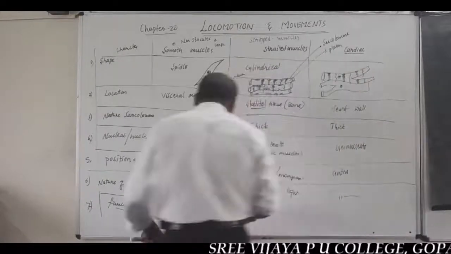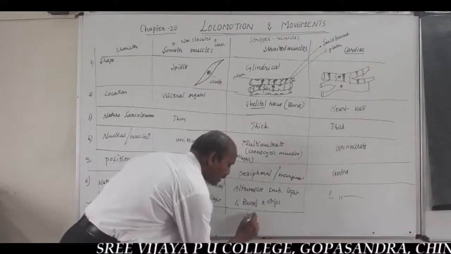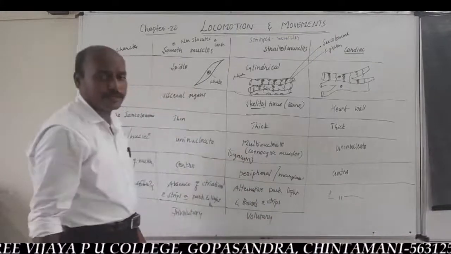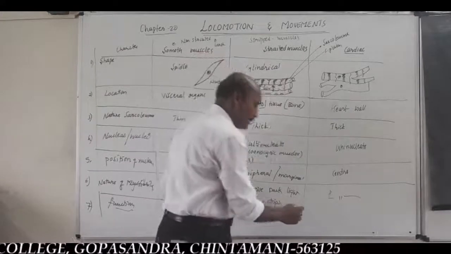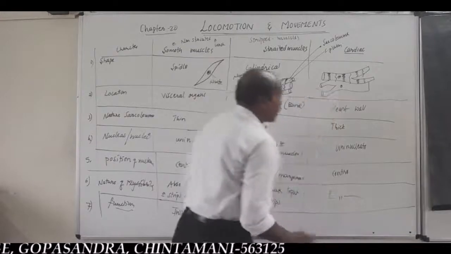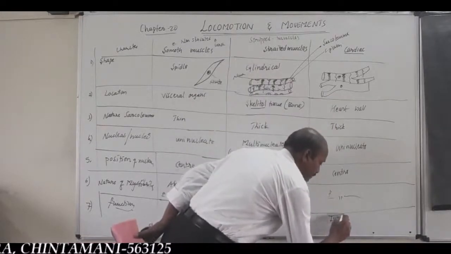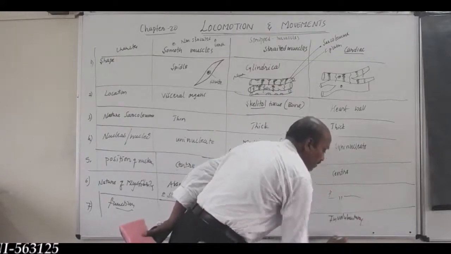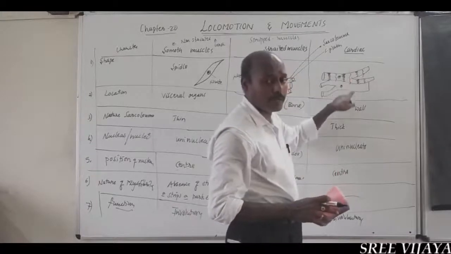Why? The function of striated muscles is voluntary. Hence, they are also called voluntary muscles. The function of cardiac muscles is involuntary. Hence, cardiac muscles are also a type of involuntary muscle.